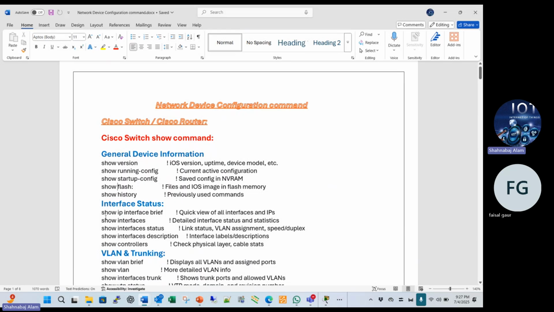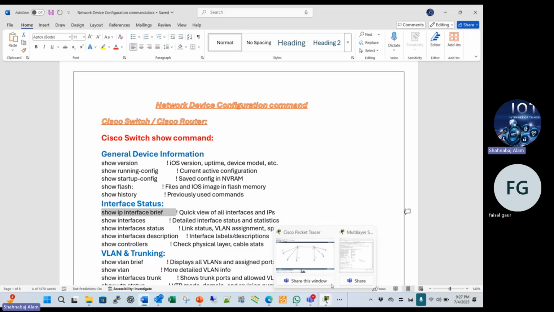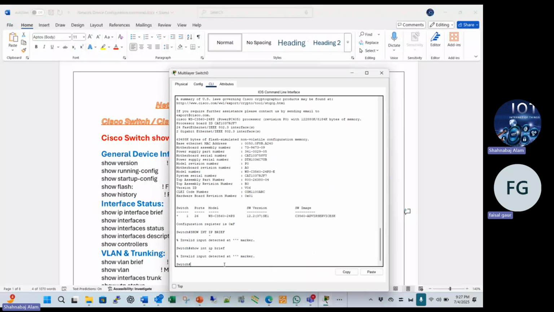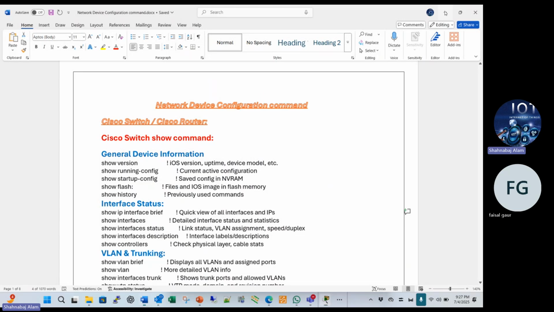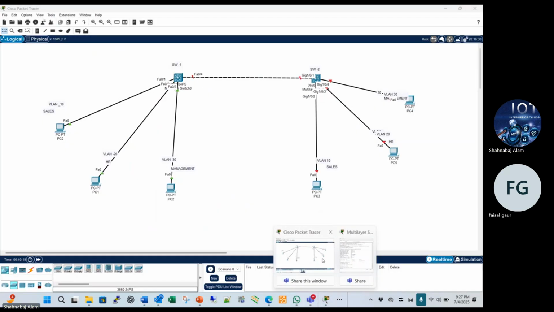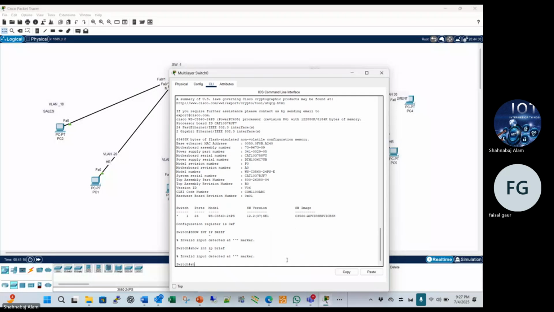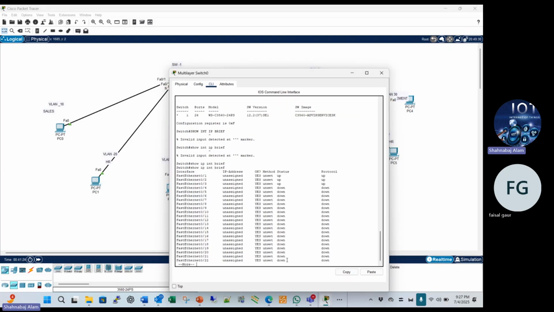If you want the interface status, just show ip interface brief. We apply this command here, and then you can see that. Show ip interface brief.